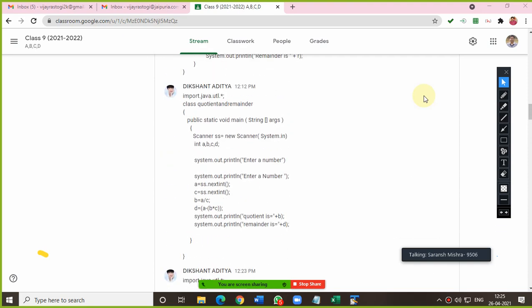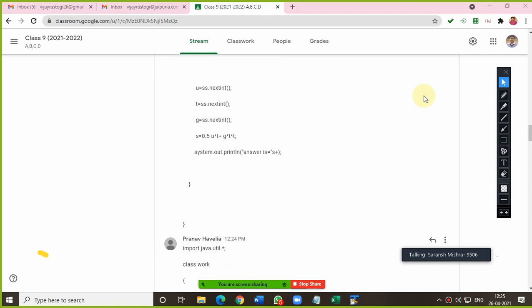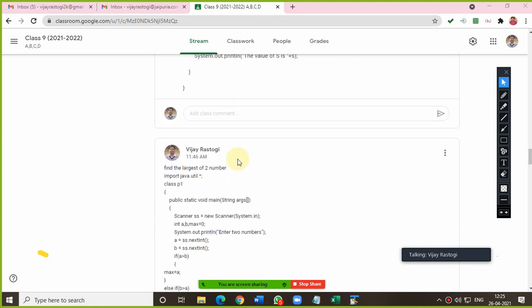Sir, if we initialize the letter S, then it will be 0.0, right? Yeah, because it is double. Yes, 0.0 must be there.